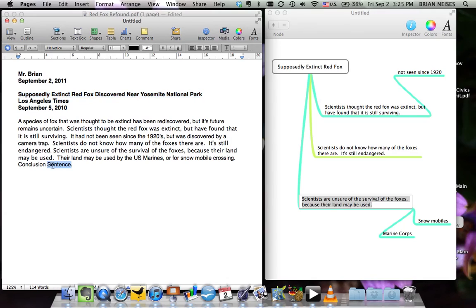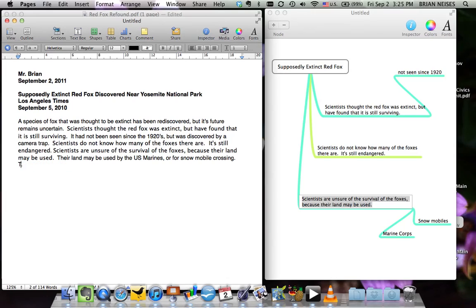Okay? Now, finally, for that conclusion sentence, we are going to again restate all of the main points in a way that kind of points us forward. Okay? So in the introduction sentence, we said the fox was discovered, but it's uncertain.